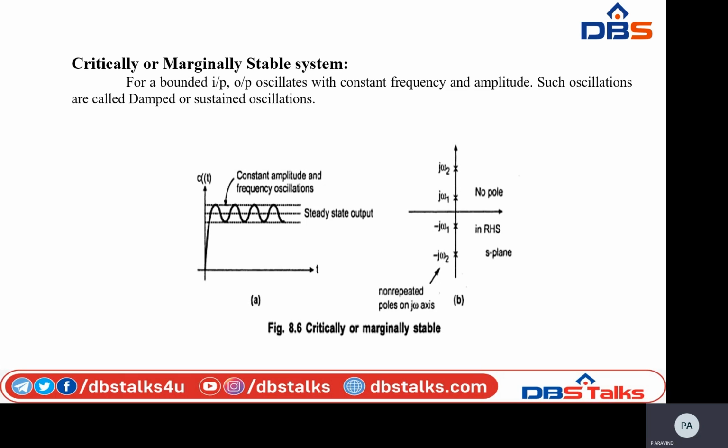See here, this is the S plane. This is a complex plane, that is s equal to sigma plus j omega. Sigma is the real part and j omega is the imaginary part. So the x-axis indicates sigma and the y-axis j omega. We will see in detail in the next slides.